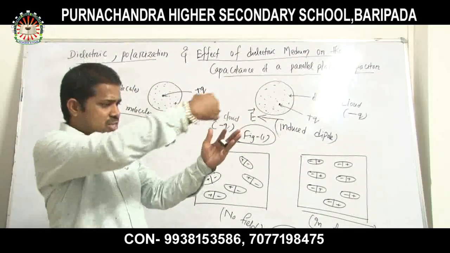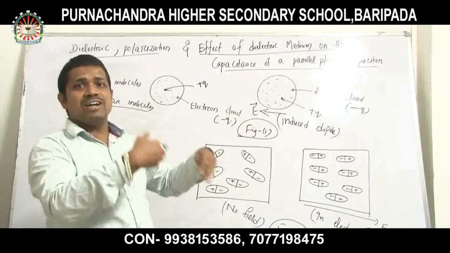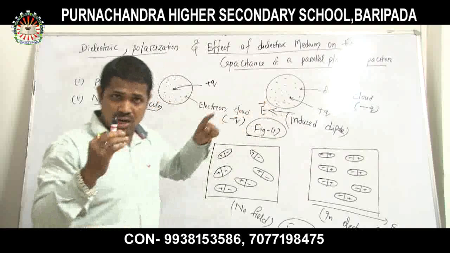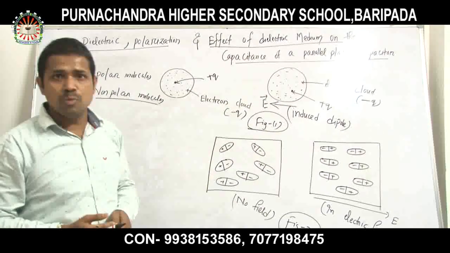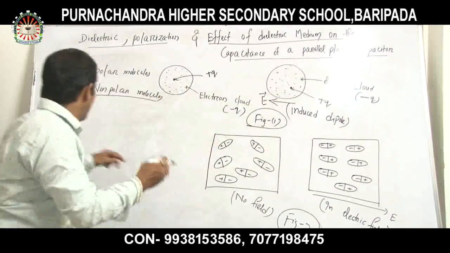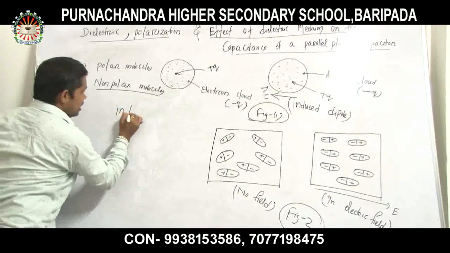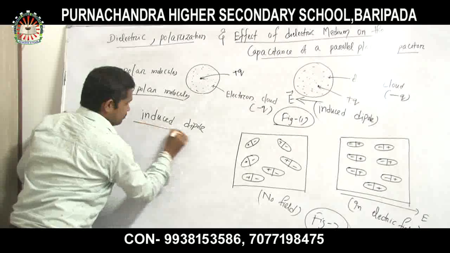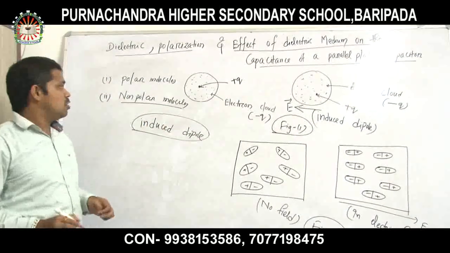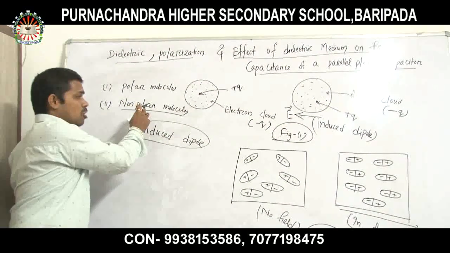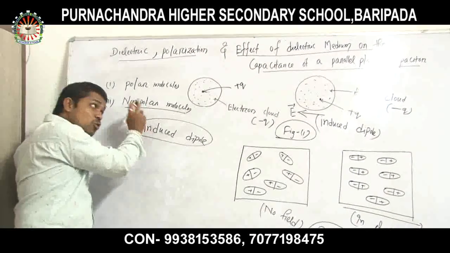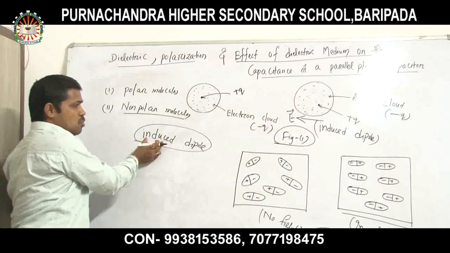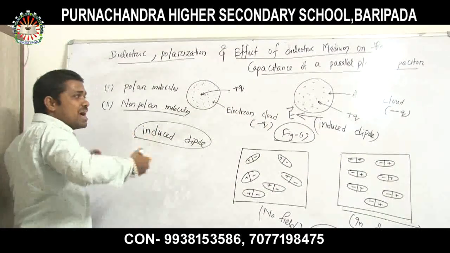Due to this separation, there is a distance between the two, and the non-polar molecule behaves like a dipole, and that type of dipole is called an induced dipole. Remember, it is the type of dipole that arises in the non-polar molecule due to the presence of the electric field.